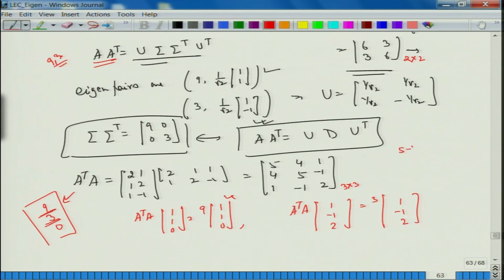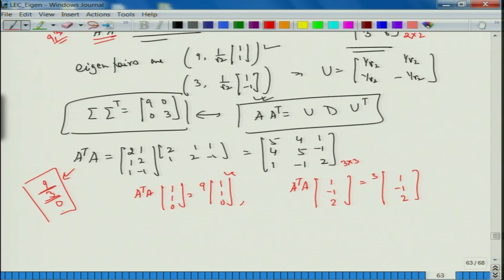5 minus 4 is 1, minus 4 plus 5, and 1 plus 1, and 2 plus 2 minus 2 plus 4. So, it gives me 3, 3 minus 3, 6, and this is correct. Yeah. So, this is the one that I am looking at. Then there will be one which corresponds to 0.